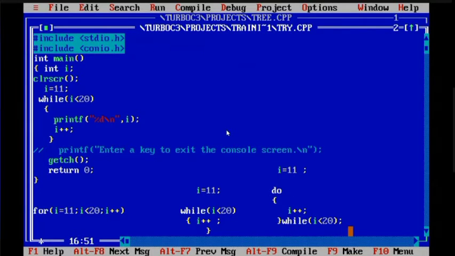Function wise, what will be the output for this? If I write a print statement here for I, what will be the first value for I? 11. Do, then print I. So 11 will be printed. After that 12 will be printed. Like that, all the numbers will be printed. When I became 11, it will come out of the bracket and check while I less than 20.